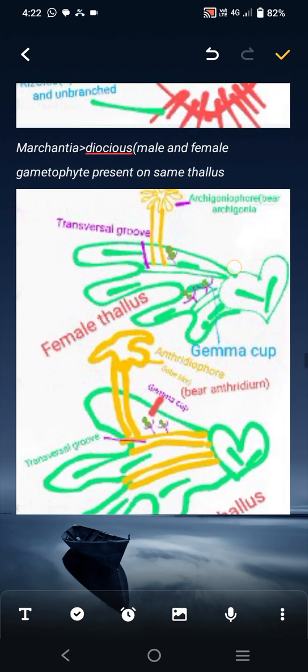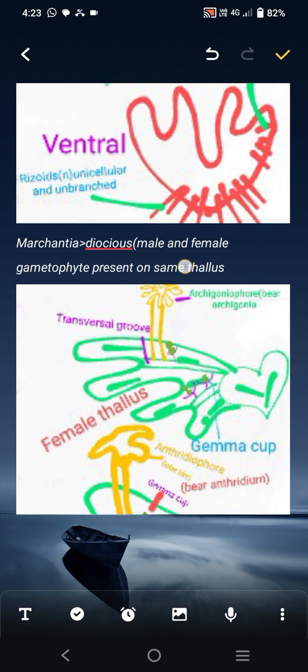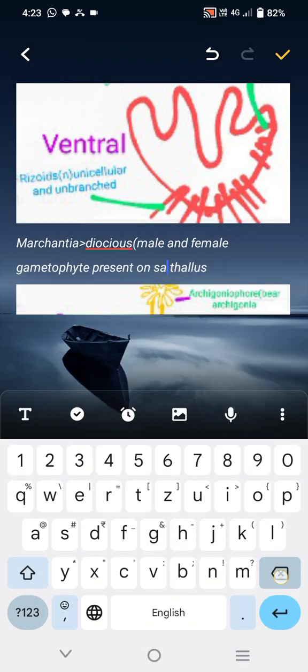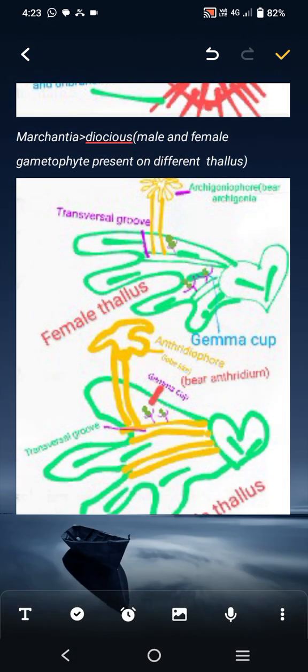Okay. Marchantia is dioecious, that is, male and female gametophyte are present on different thallus. Writing is wrong, different thallus. Okay, that's dioecious.